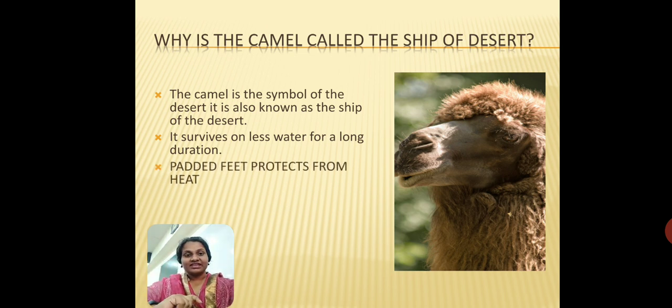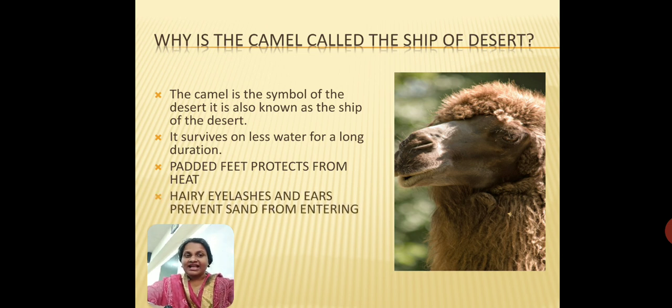Another characteristic of the camel is that they have padded feet. What does that mean? One is that their toes are separate. It will be like this. So that is a hoofed foot and it is padded. So that means there is a lot of padding which allows them to walk in the sand comparatively easily, and so they can also run fast. So this padded foot protects them from heat, and it also helps them to run fast and travel long distances. And their hairy eyelashes and ears prevent sand from entering their ears and eyes.